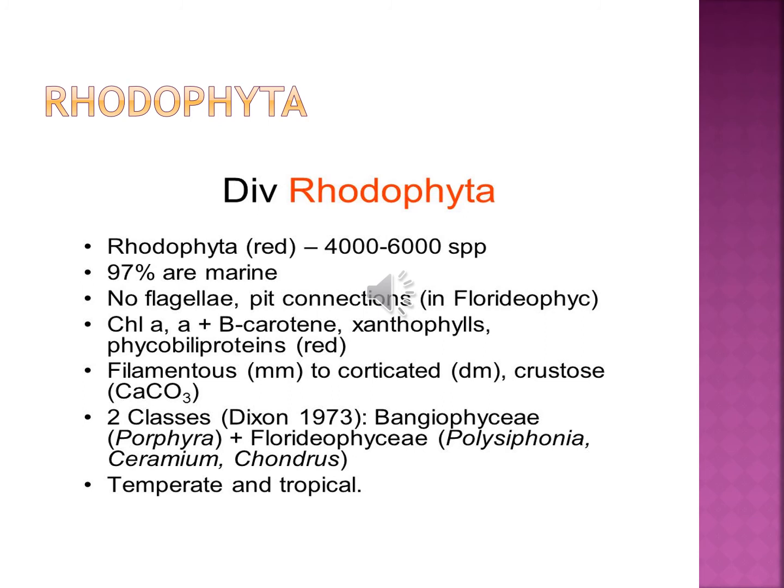Then chloroplasts have chlorophyll A plus B, then beta carotene and xanthophylls. Then the forms range from filamentous to corticated, crustose, or with CaCO3, calcium carbonate. Then two classes are present here. One is Bangiophyceae, and the other is Florideophyceae. Temperate or tropical conditions only are favorable for it.